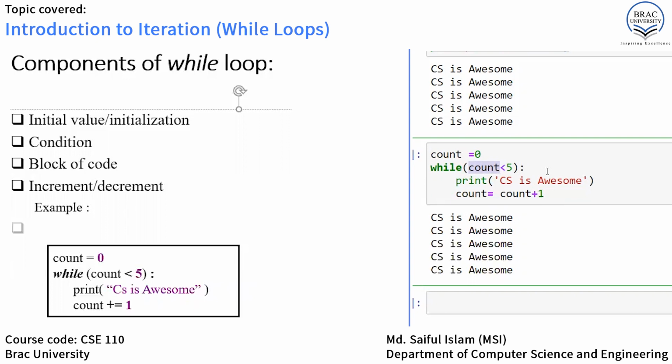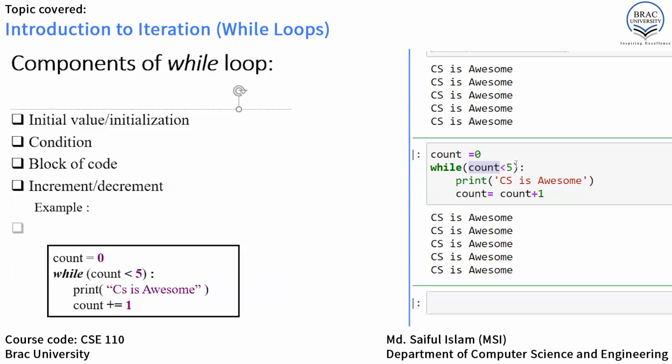But whenever the value of count is 5, the condition will be false, because if count holds the value 5, 5 is not less than 5.